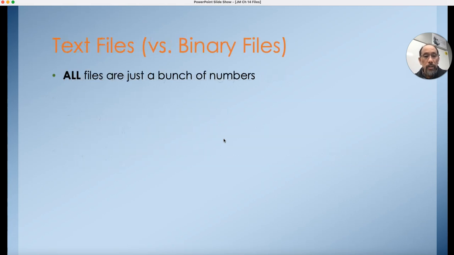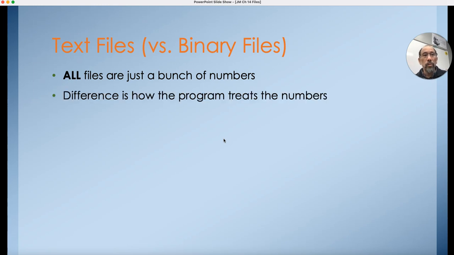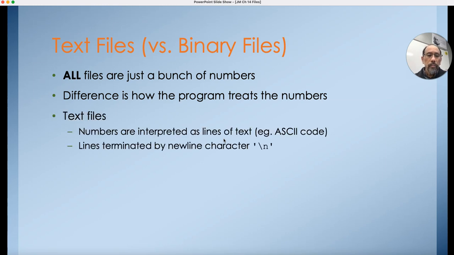So there are two kinds of files. There are text files and there are binary files. Remember that in a computer, everything is a number. So all files really are just a collection of numbers. And so the difference is in terms of how the program that is reading the file interprets that file. And a text file is made up of numbers that are in a very universally understood language, and that language is ASCII code.